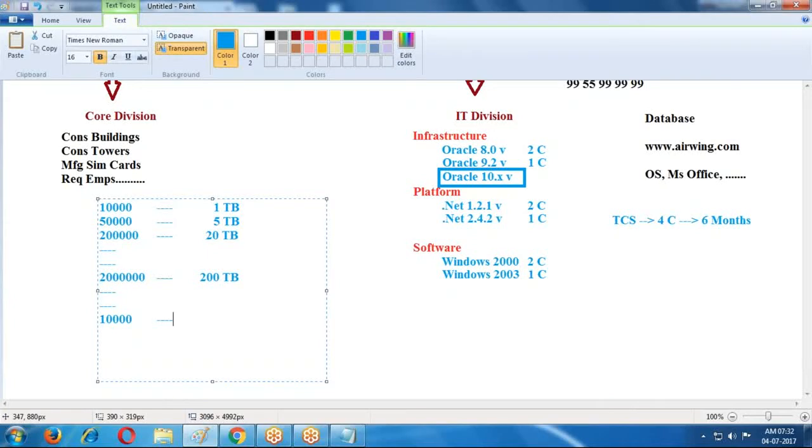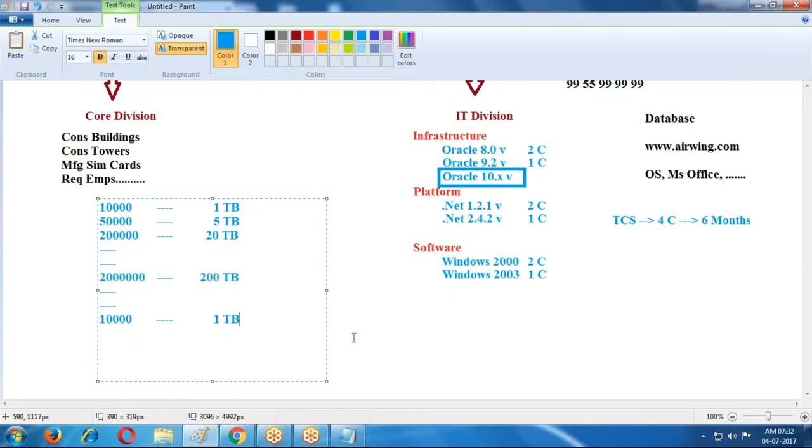My expectation is 20 lakhs customers, but my business is only 10,000 customers. Anything maybe happens. Negative news came onto my business, our competitors are entering the market. At that time business is down. No one expected in India 6 months back, Reliance is releasing the Jio. Whenever Jio came, the complete market is down for others. The same thing maybe happens. In that time, how much memory is required? I required only 1 terabyte, but I arranged 200 terabytes memory.